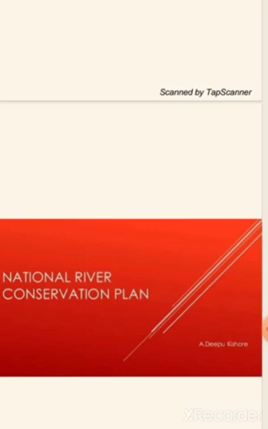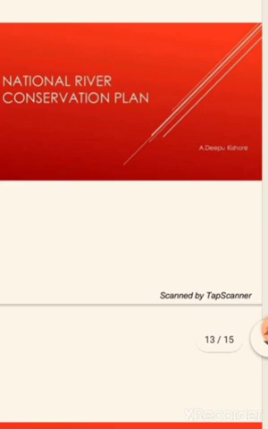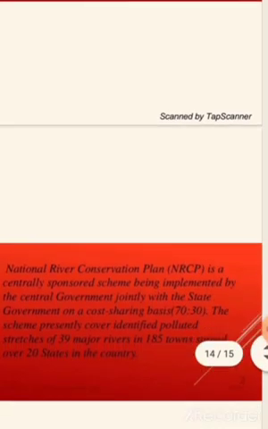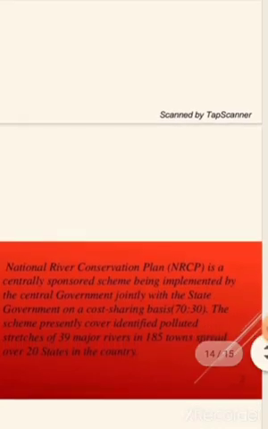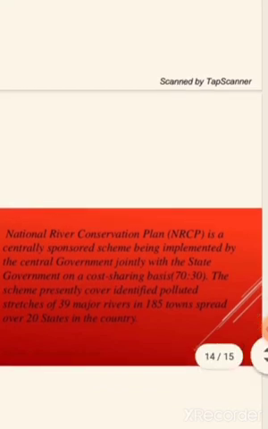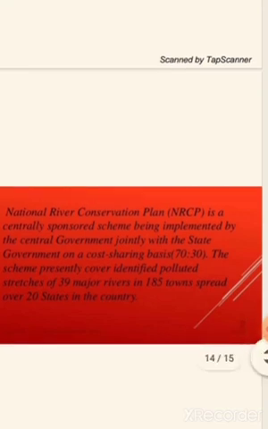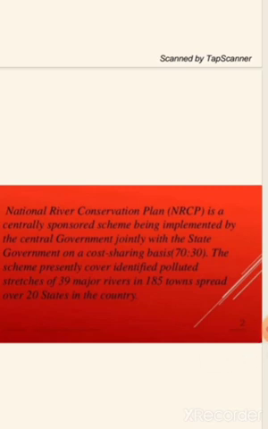So what is the objective of the National River Conservation Plan? It is to improve the water quality of the rivers, which are major water sources in the country. It is a centrally sponsored scheme being implemented by the central government jointly with the state governments on a cost sharing basis. The scheme presently covers identified polluted stretches of 39 major rivers and 185 towns spread over 20 states of the country.